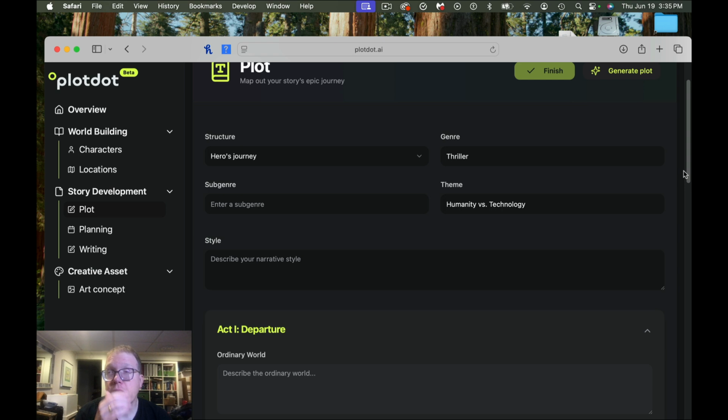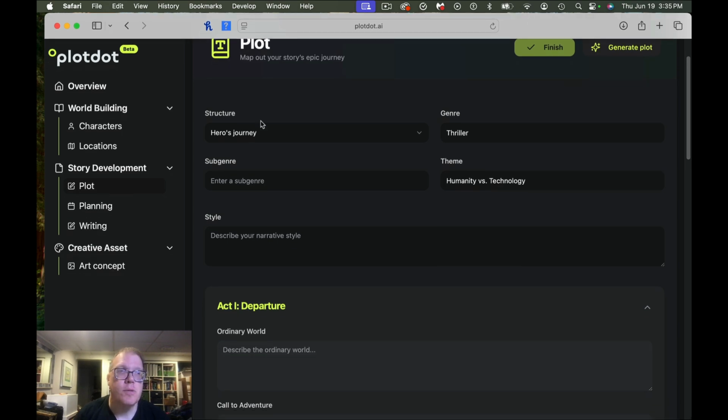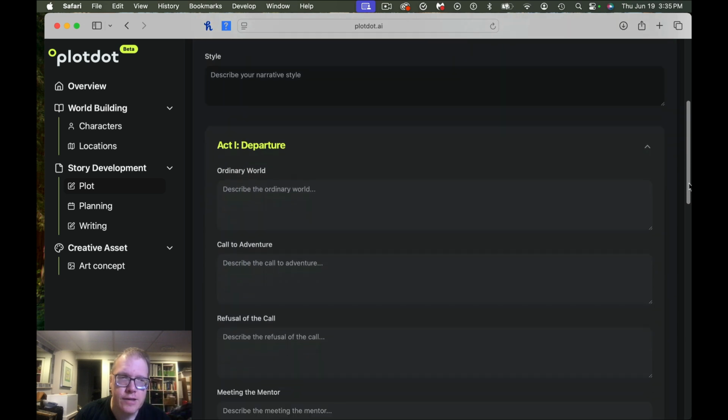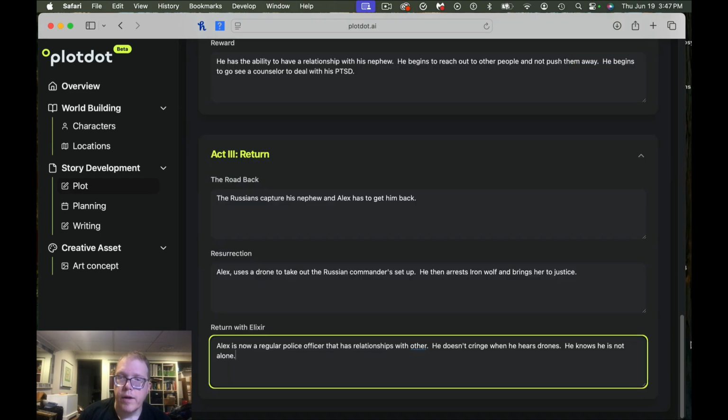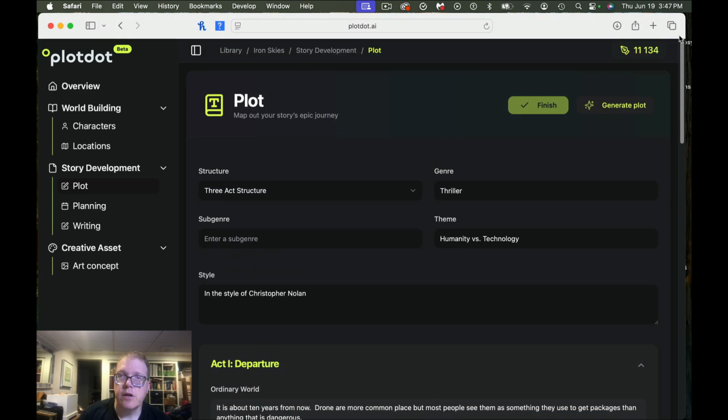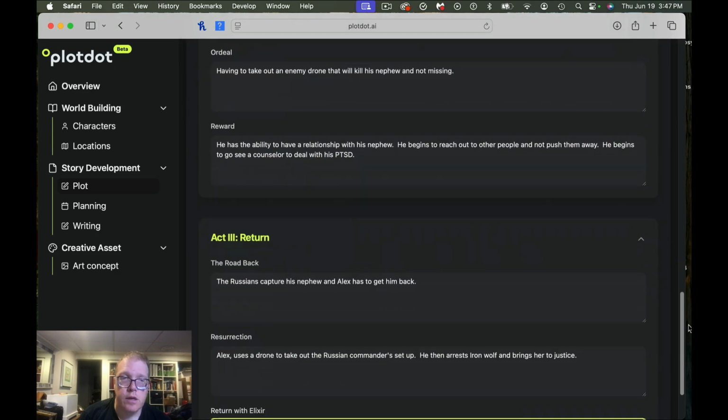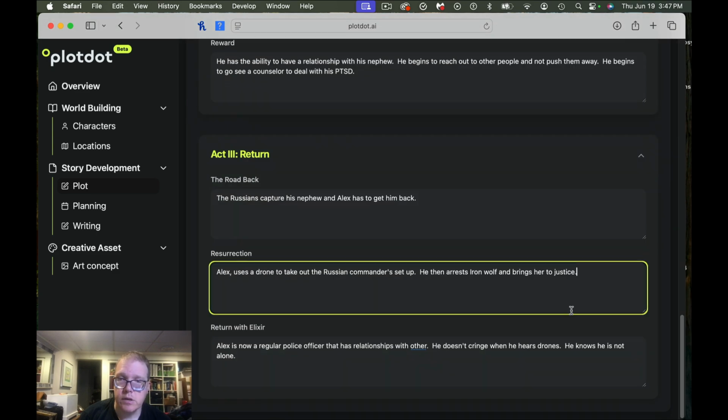Okay, so one good thing to know is that it does not save your progress. Whenever you click out of a part, it doesn't save your progress. I just went back to look at a character because I was thinking of doing something with the mentor, and it doesn't save it. So once you're in doing this, stay in and keep doing this. Otherwise, you're going to lose everything, which can be a little frustrating. All right, so I've added all the pieces together, and I think that should be it.